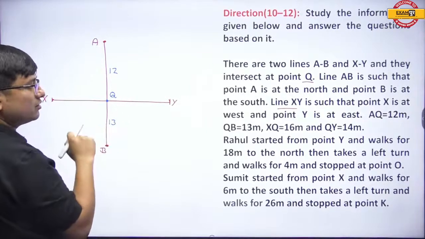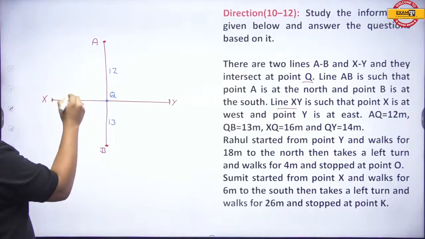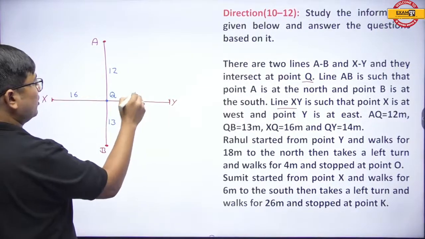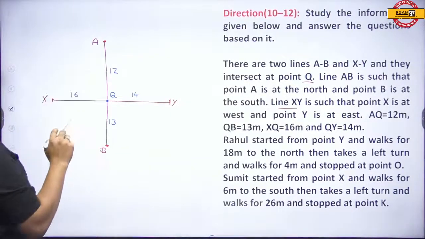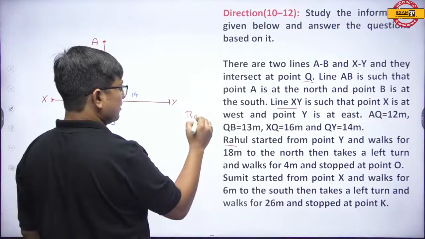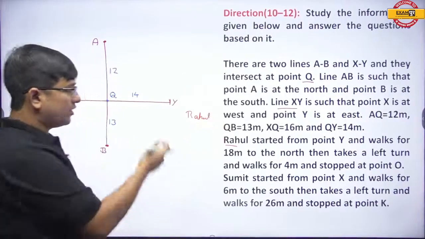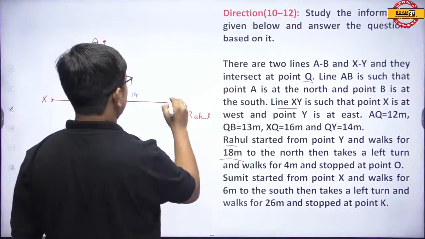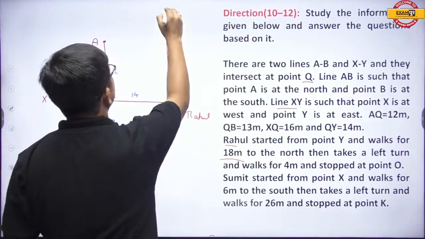XQ is 16, and QY is 14. All of this is given. Further, it is telling you that Rahul started at point Y. Now suppose this is Rahul. Rahul started from point Y and walked 18 meters to the north.